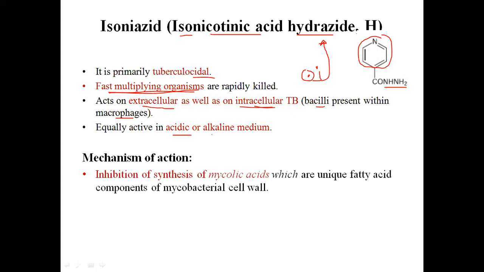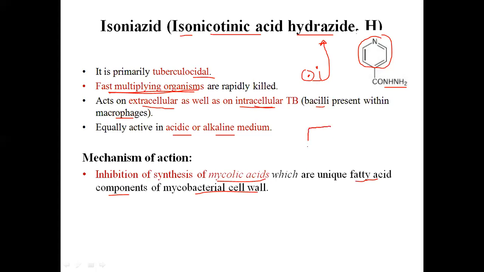Equally active in acidic and alkaline medium. Okay, so pH is not important for isoniazid. Now come to the main mechanism of action. It inhibits the synthesis of mycolic acid, which is a unique fatty acid component of the mycobacterial cell wall.